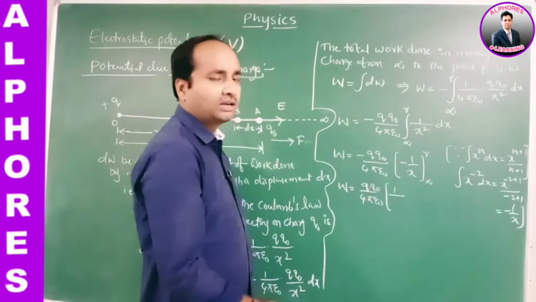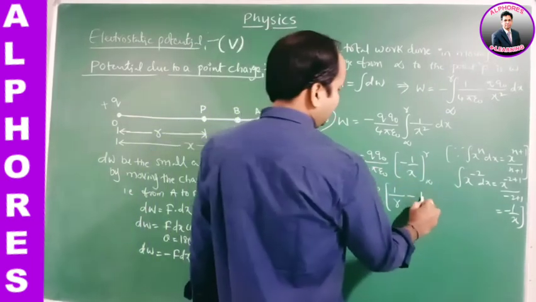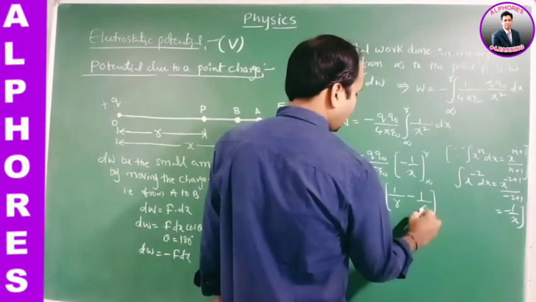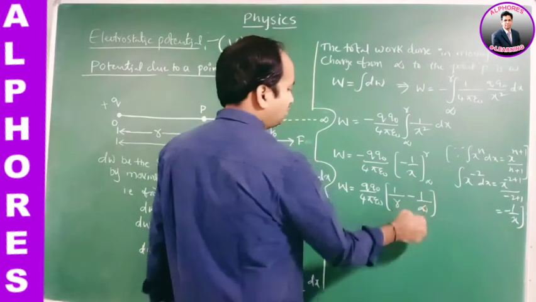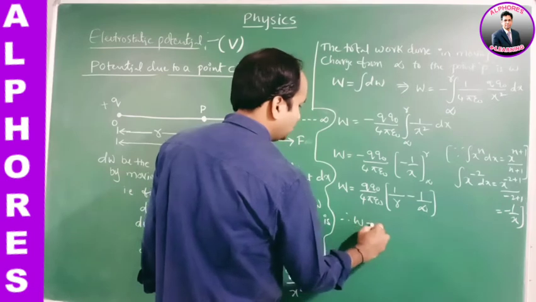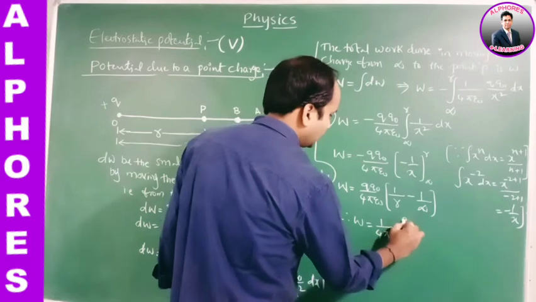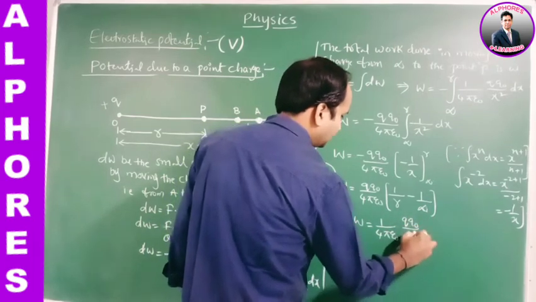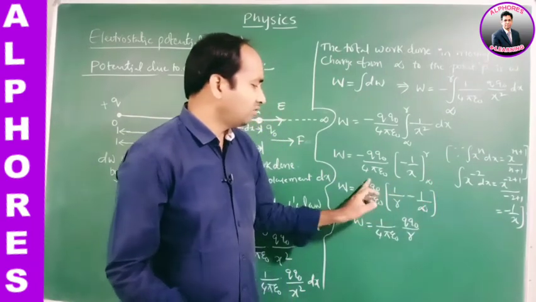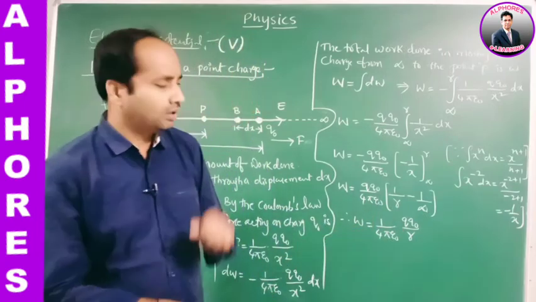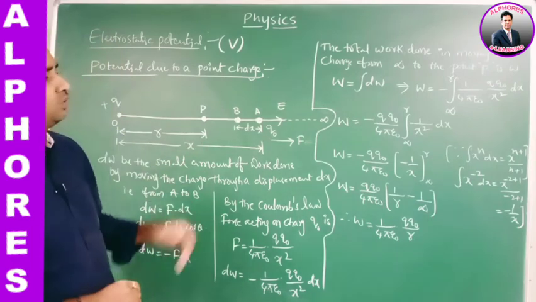Now substitute the limits. Instead of x, the upper limit is R, minus, instead of x, the lower limit is infinity, 1 by infinity. Something by infinity is 0, so this term becomes 0. Therefore, W is equal to 1 by 4 pi epsilon naught Q naught by R. The second term is 0, since 1 by infinity means 0. This is the amount of work done by moving the charge from infinity to the point P.